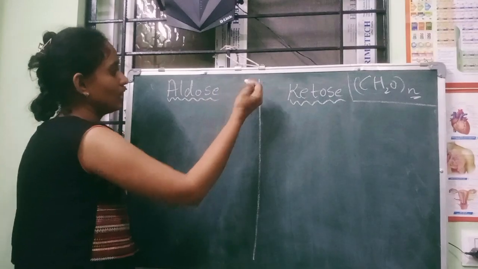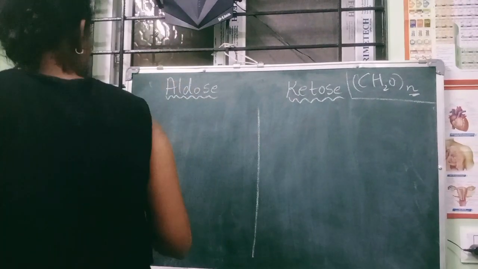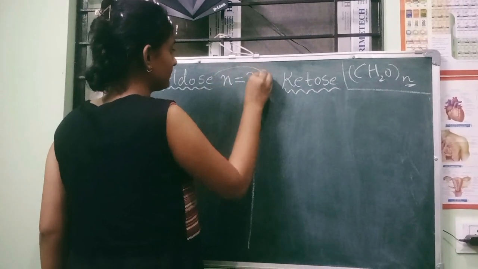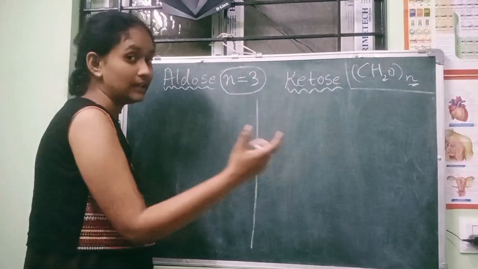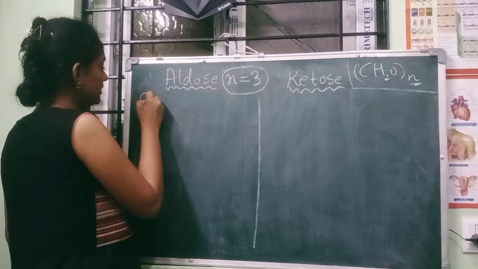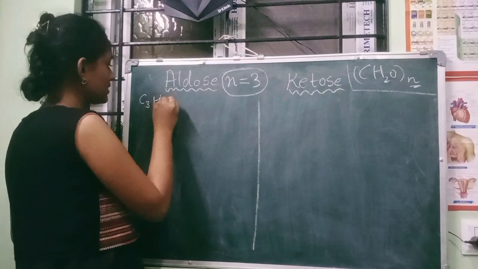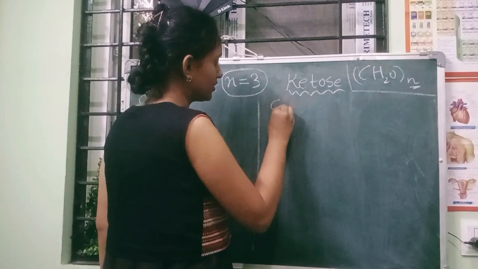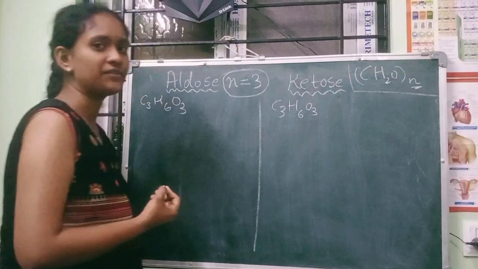If n equals 3, then what will be the structures and what will be their names? If n is equal to 3, what will we get? C3, H2 times 3 is 6, so H6 and O3, right? Same on this side also, C3H6O3. Now how are we going to write the structure?